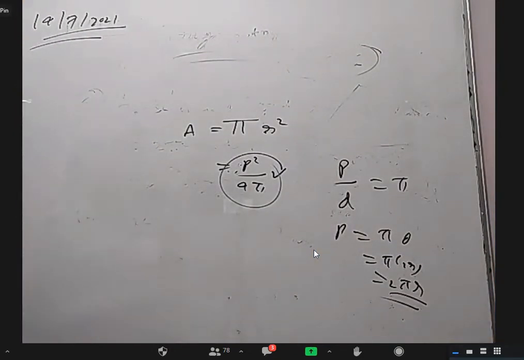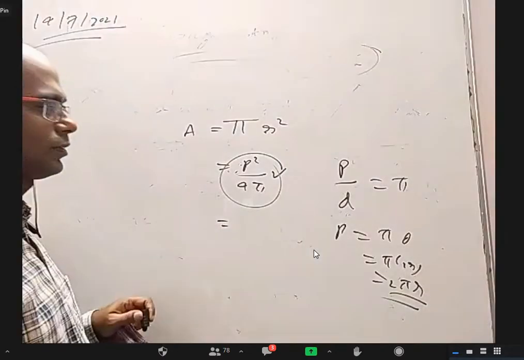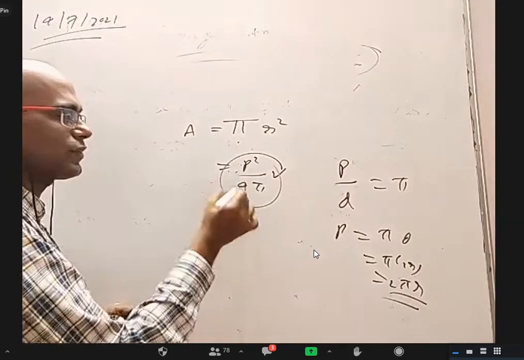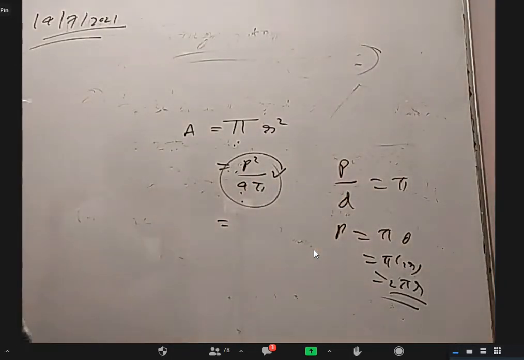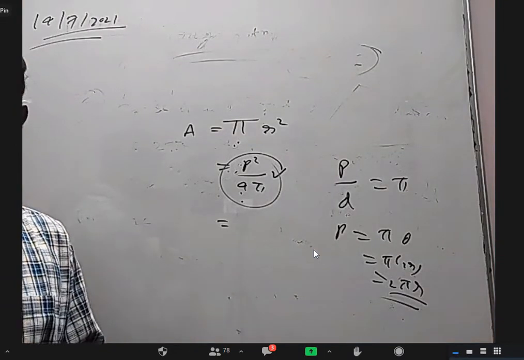Sir, this formula, from pi d by p by d pi, we can't derive it, sir? No. If you know this, you can get this, based on this. But none of them you know. Sir, understood. Okay.